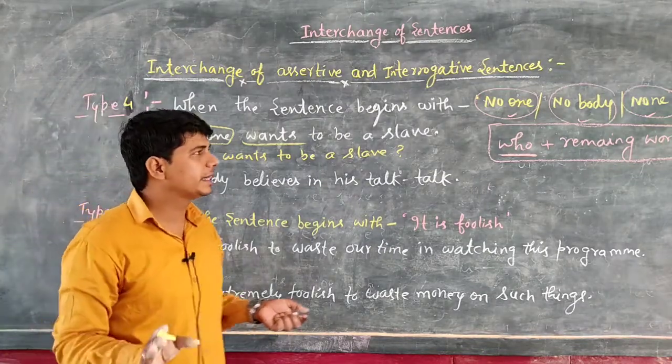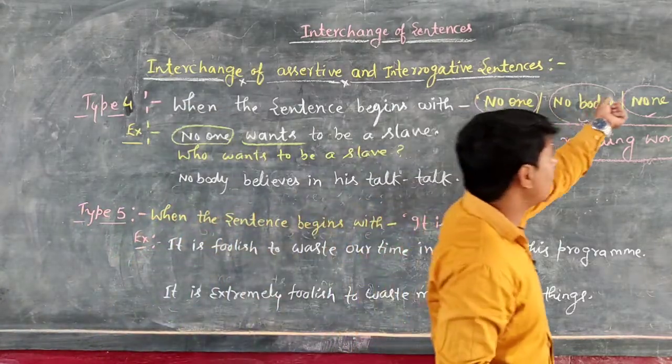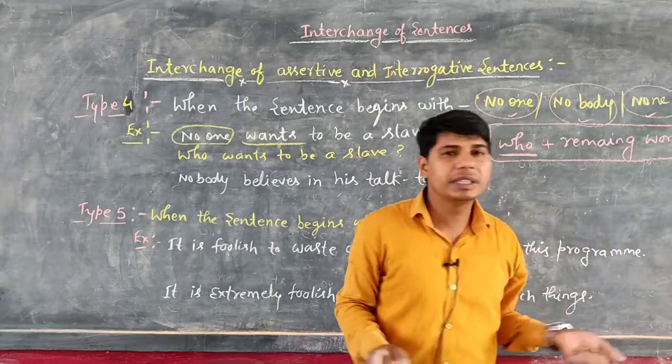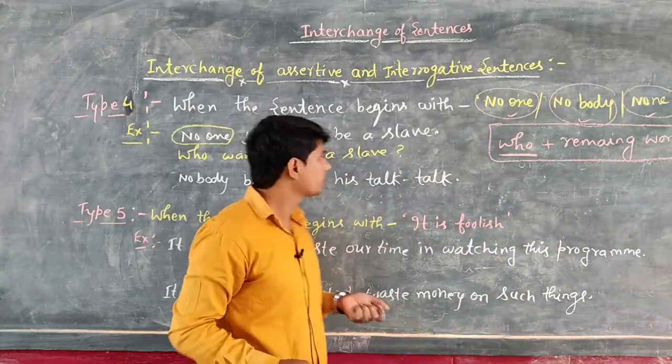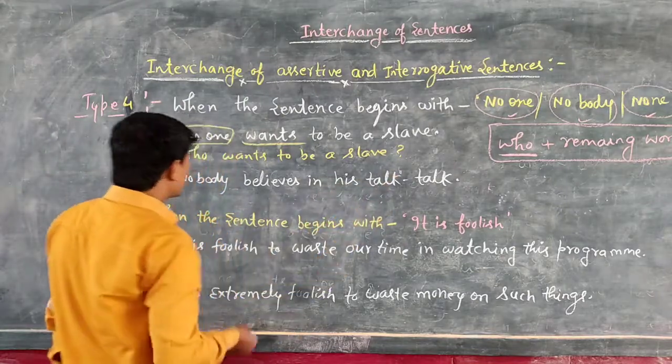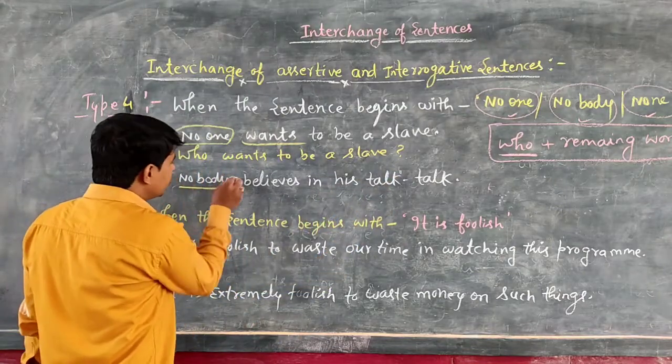Okay, if the sentence begins with no one, nobody or none, then replace no one, nobody, none with the word who. Okay, let's see one more example. Nobody believes in his talk. So you can see the sentence is starting with nobody.